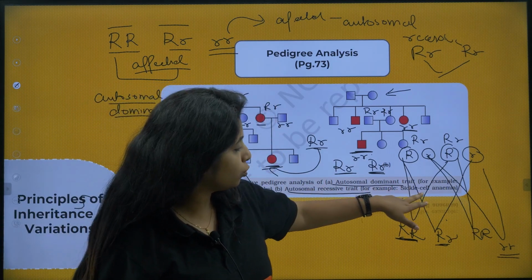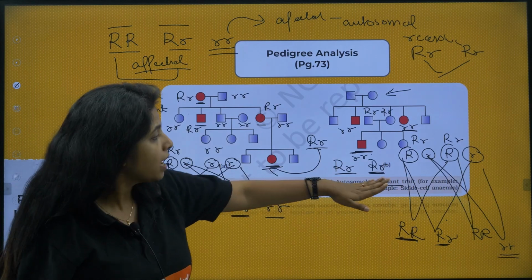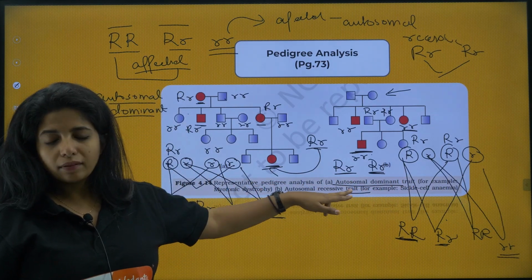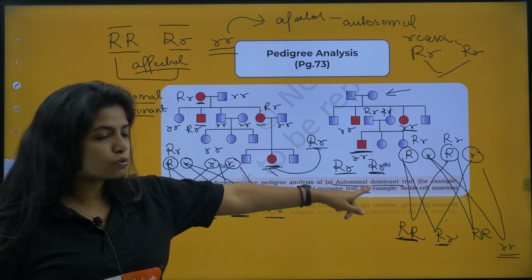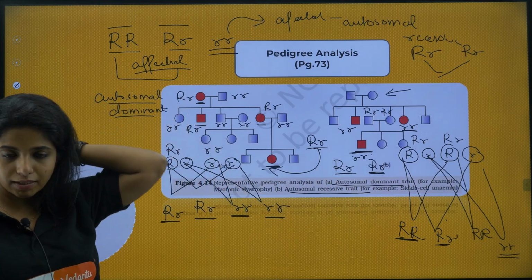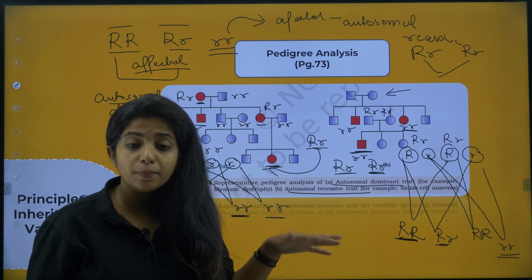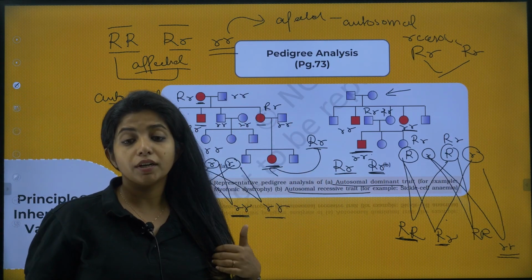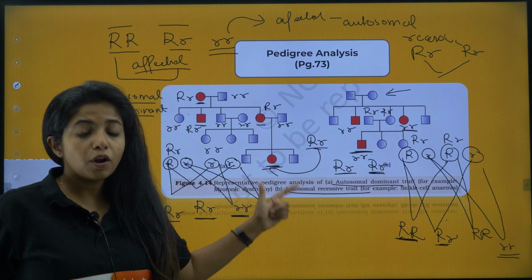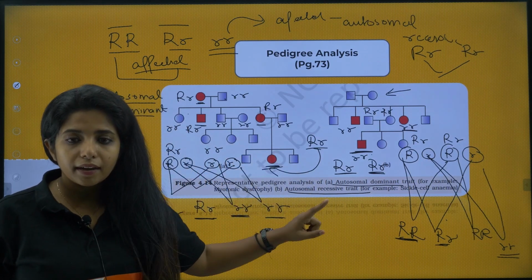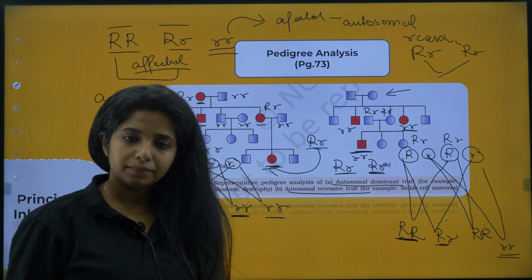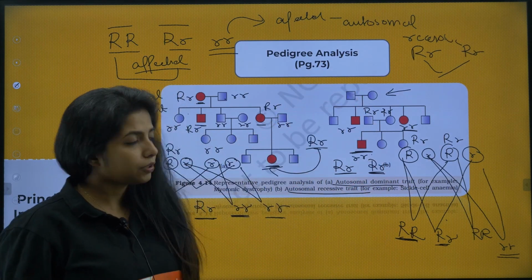Autosomal recessive trait is shown by sickle cell anemia, my dear children, and autosomal dominant trait is shown by myotonic dystrophy. Myotonic dystrophy is an example which is just given in this particular picture, nowhere else. So that's why I am telling you, have proper understanding. Myotonic dystrophy is an example of autosomal dominant trait, whereas sickle cell anemia is an example of autosomal recessive trait. Page number 73, again very important.